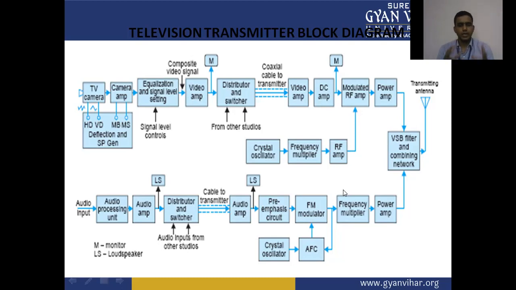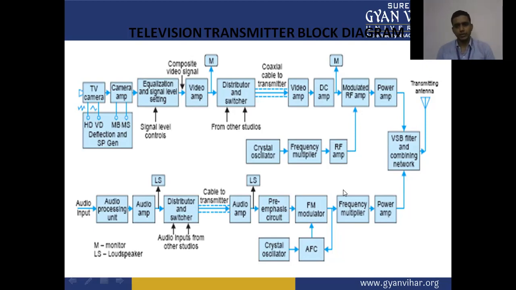This combined video signal is transmitted through the coaxial cable to the video amplifier and DC amplifier, modulated RF amplifier, and power amplifier.